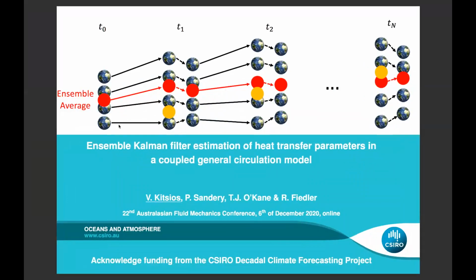The title of my talk is Ensemble Kalman filter estimation of heat transfer parameters in a coupled general circulation model. I'd just like to acknowledge the contributions of my co-authors and also the funding from the CSIRO Decadal Climate Forecasting Project.